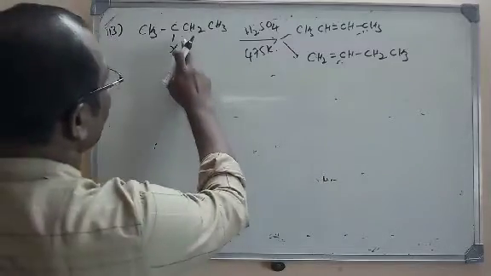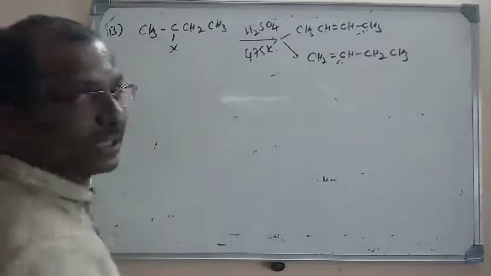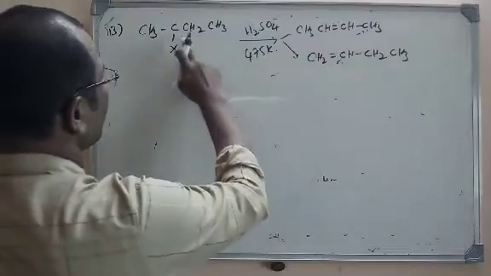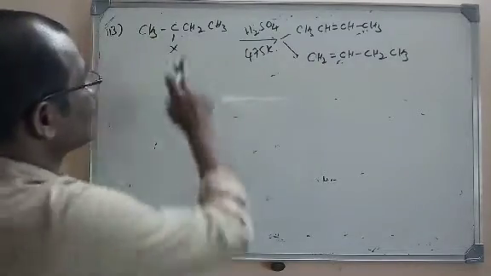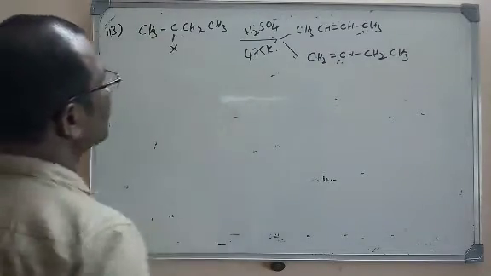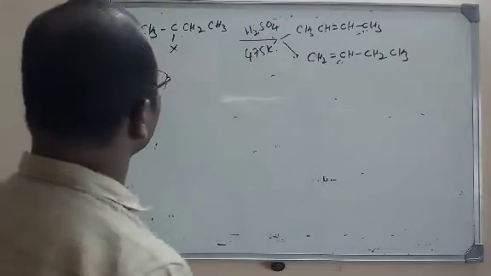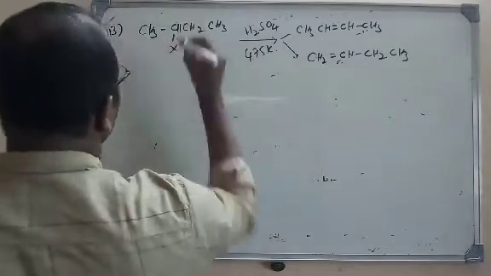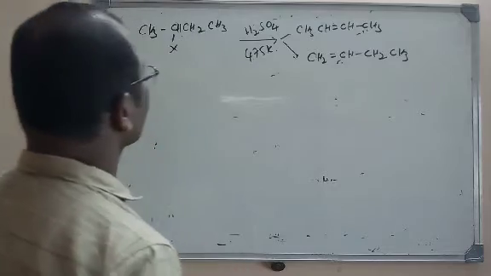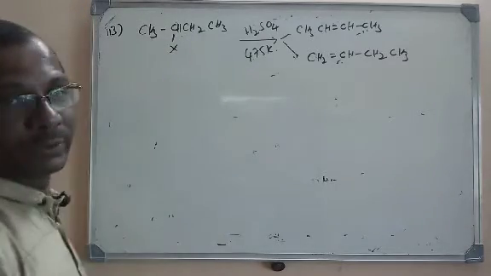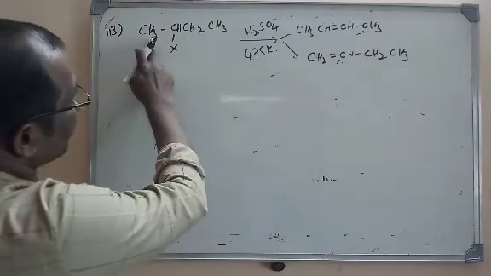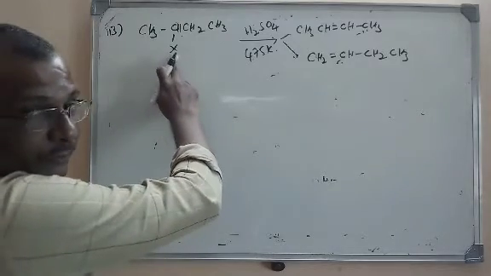Actually it is a dehydrohalogenation. H and X will be removed here. As a result, we get an alkene here. So hydrogen and halogen will be removed. But hydrogen can be taken from here and halogen can be taken from here.